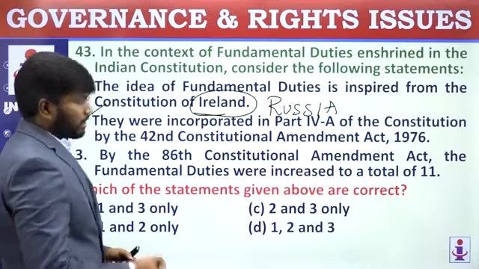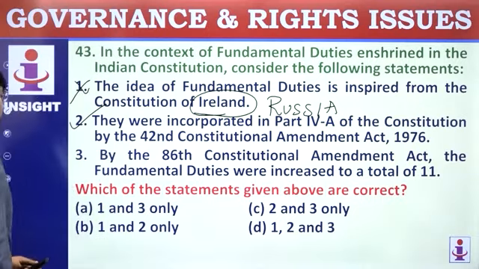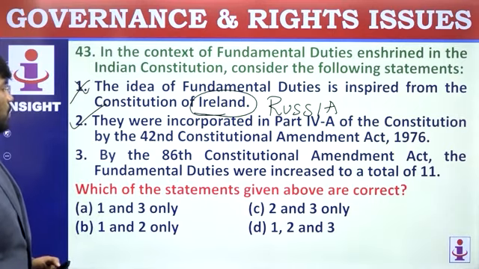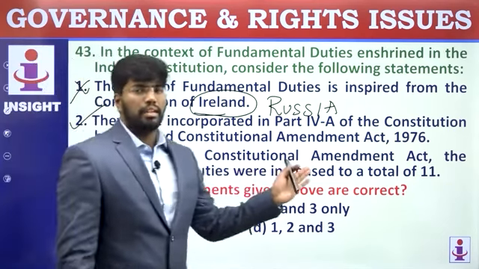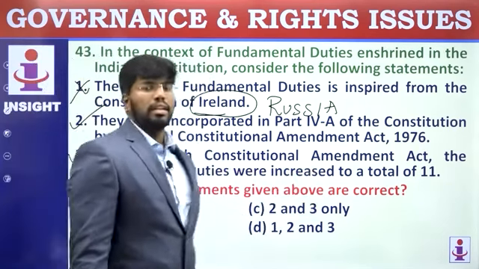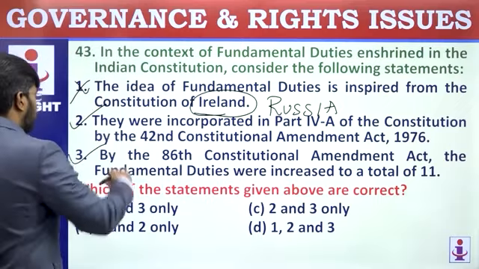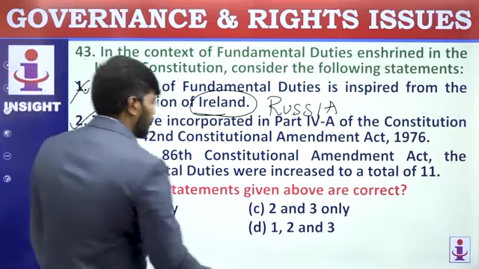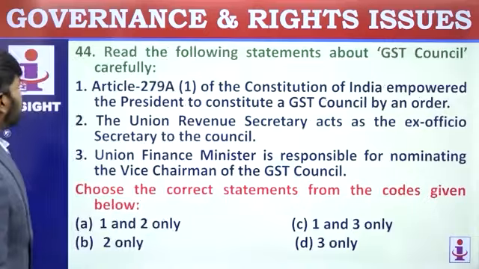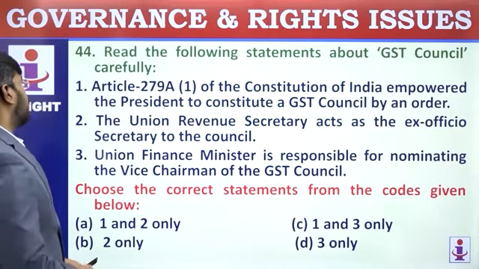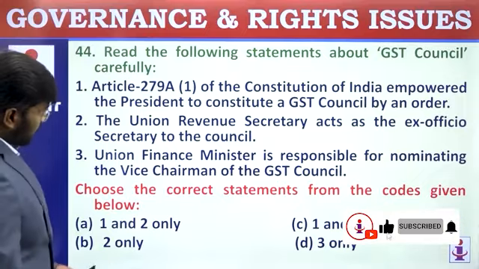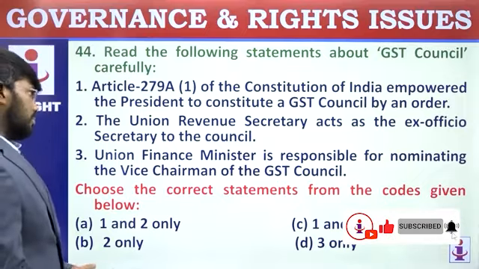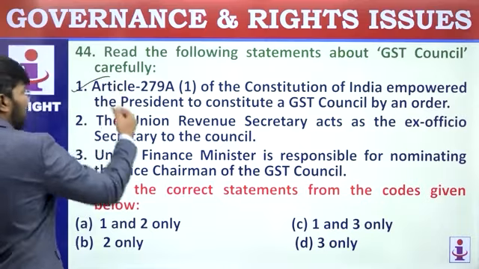Swaran Singh Committee recommendations. So keep that also in mind. Third one. By the 86th Constitutional Amendment Act, the fundamental duties were increased to a total of 11. This duty was that children aged 6 to 14 years will be given education. So both 2 and 3 are correct. They are asking for the correct statements. Go for C. 44. Read the following statements about GST Council carefully. Article 279A Clause 1 of the Constitution of India empowered the President to constitute the GST Council by an order. First statement is correct.